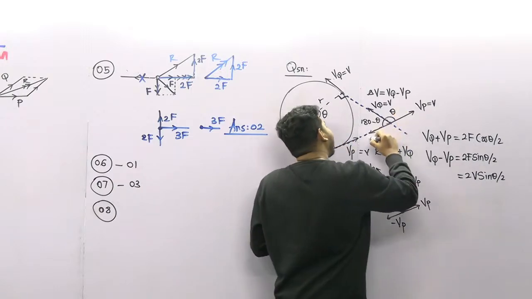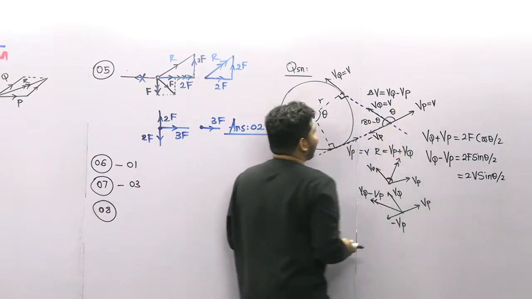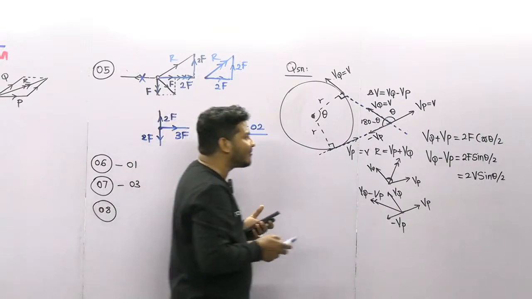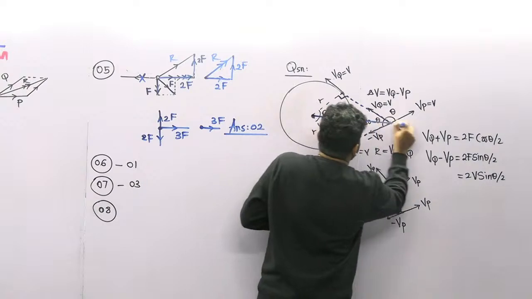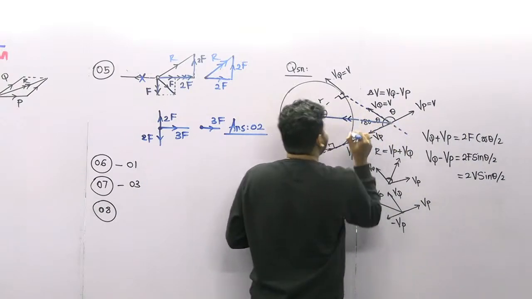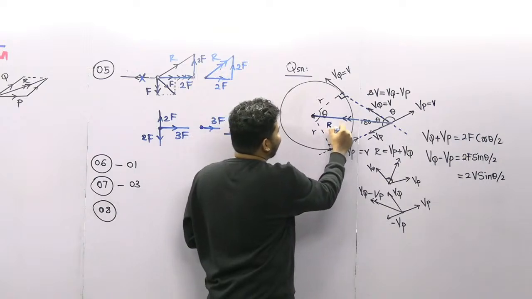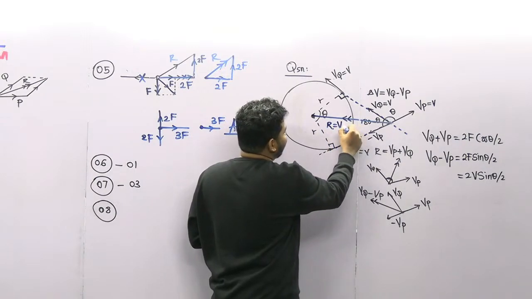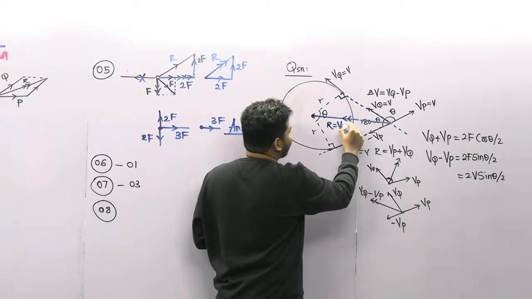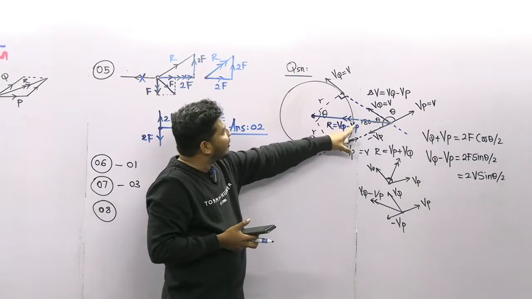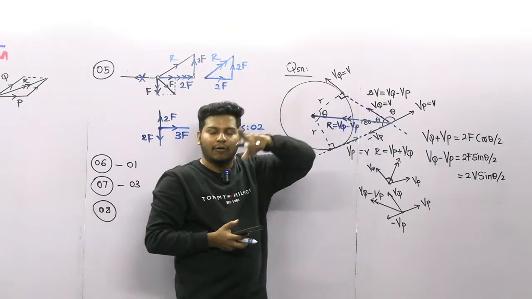So if this is minus VP, the resultant will be towards the center. The resultant here is VQ minus VP. What is VQ minus VP? Change in velocity.